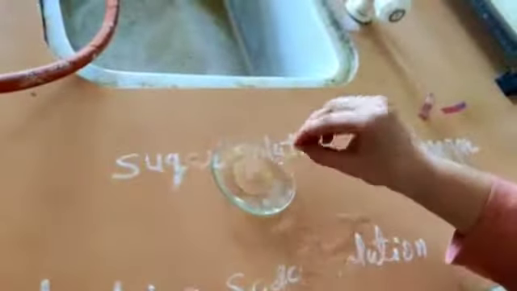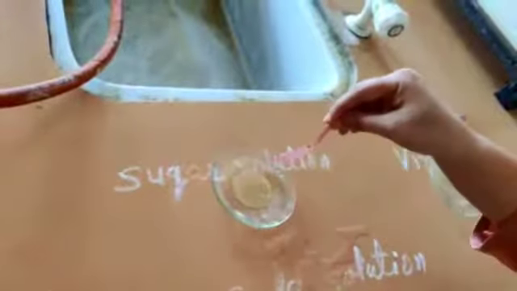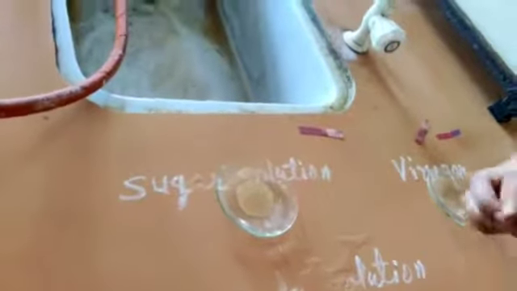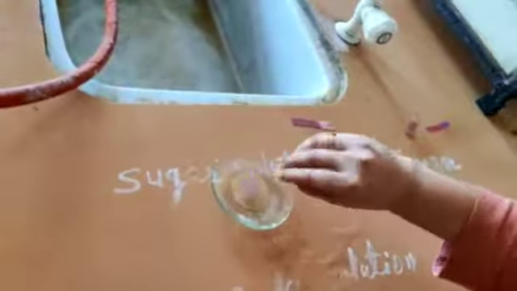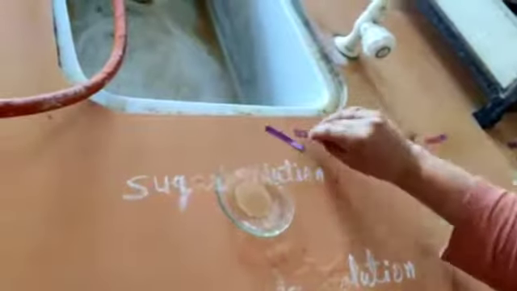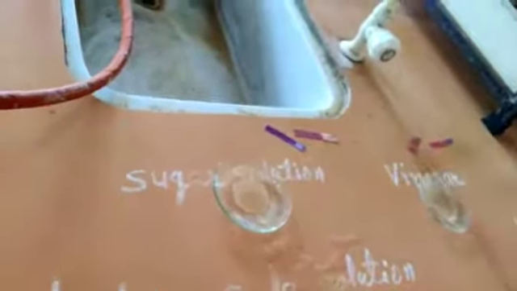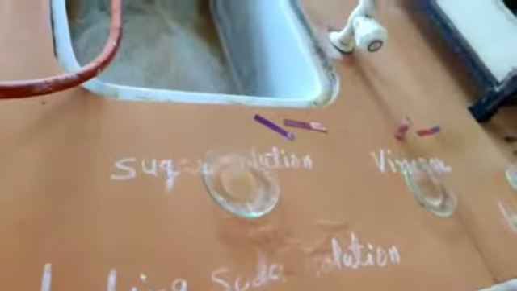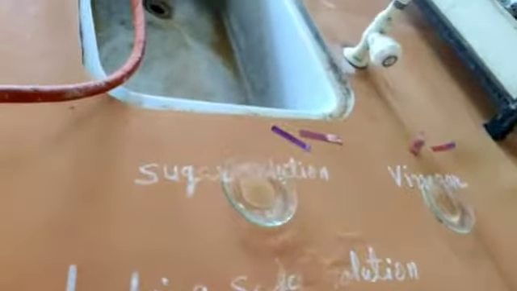Again I am dipping red litmus, no color change as you can see. Now blue litmus paper in sugar solution. Again no color change. Again and again I am reminding you to note your answer in the table, whether the solution is acidic or basic.